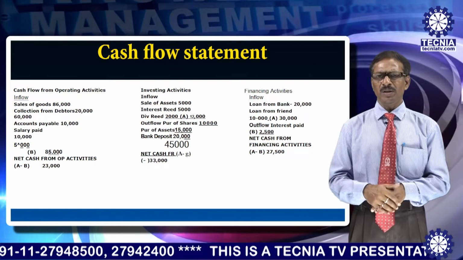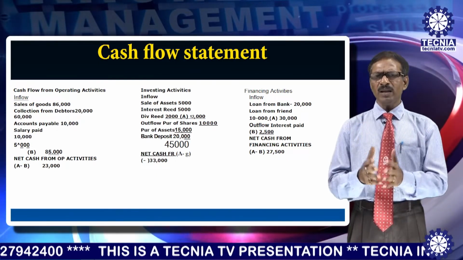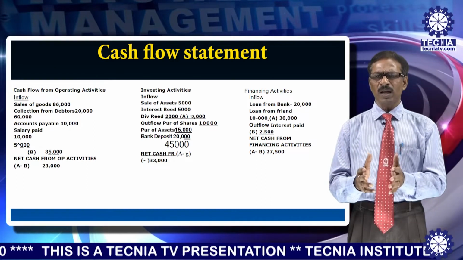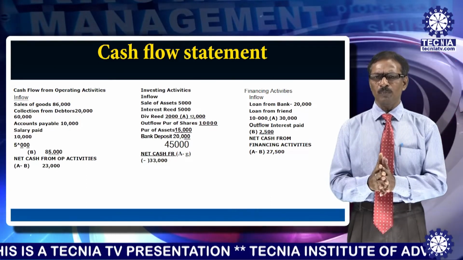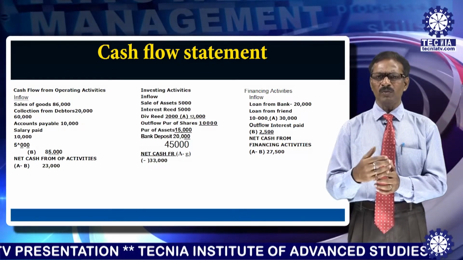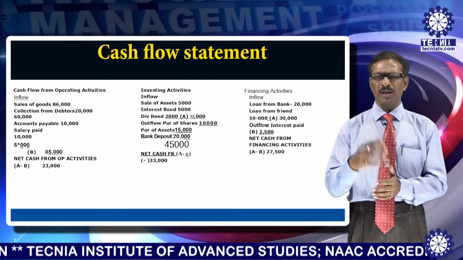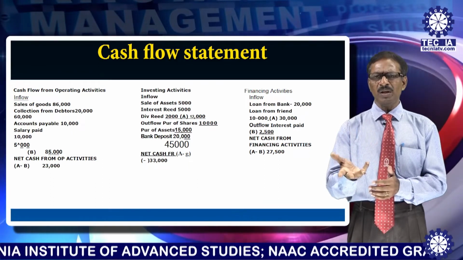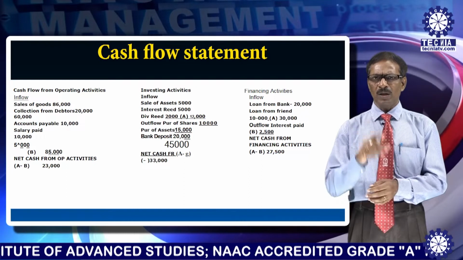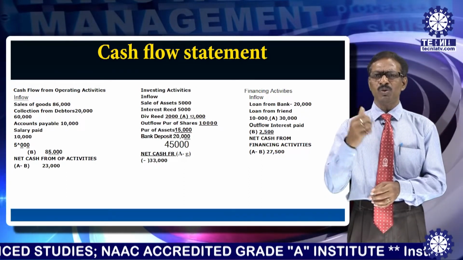It is actually a net outflow, and it is simple: investing activities would, most of the time, give you a negative figure, because we acquire more assets, we expand our business, we open different branches, and by that way you need to purchase different assets, and that usually gives you the negative balance.